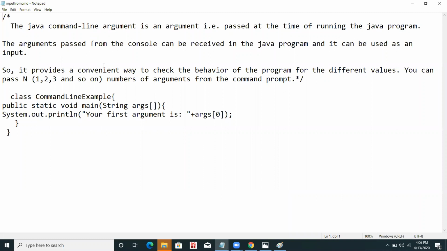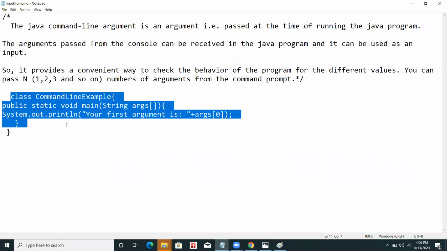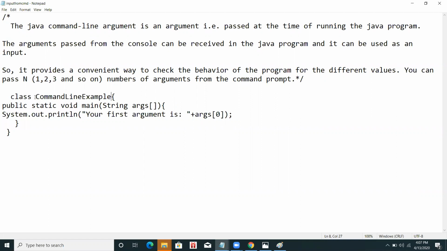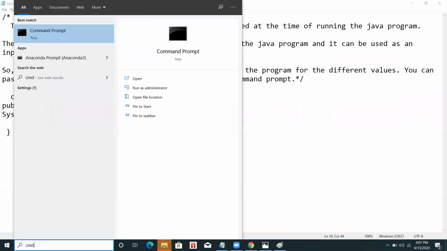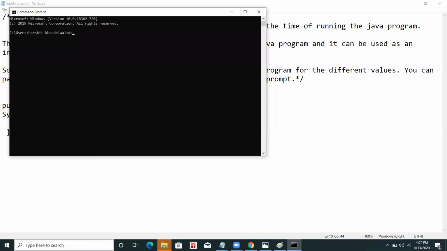Now I'm going to run this program. The class is CommandLineExample, the name of the class, and in that class there is the main function with String args, and System.out.println. I'm writing "Your first argument is", and we will see what output comes when I run it. I'm writing cmd. Now my file is somewhere, so I'm going to the place where my file is kept.